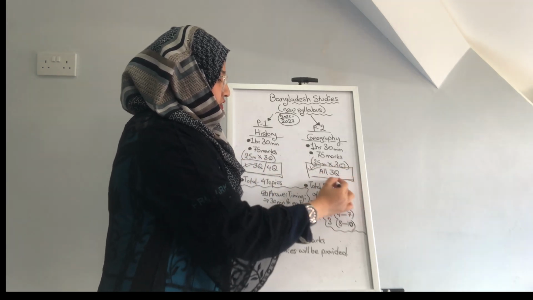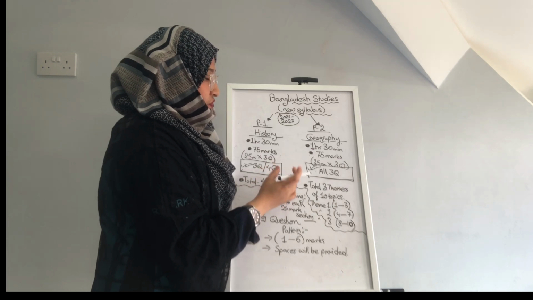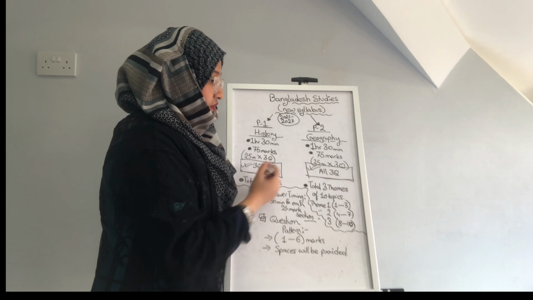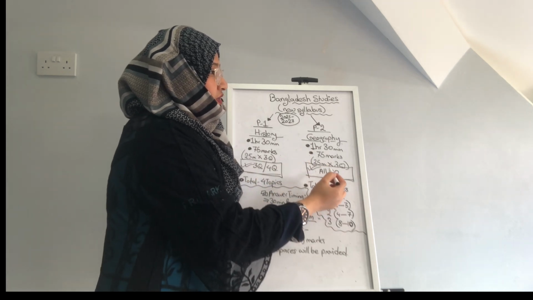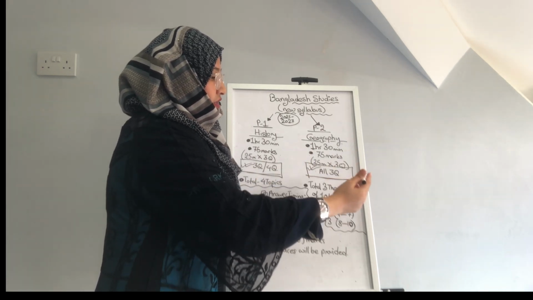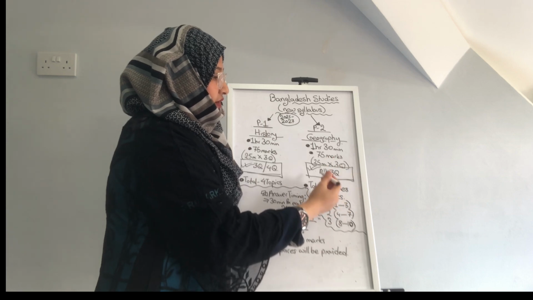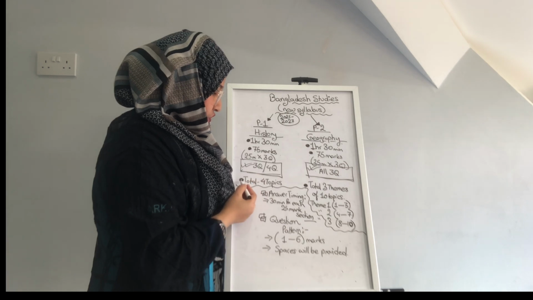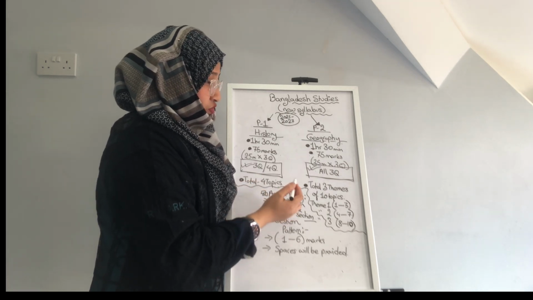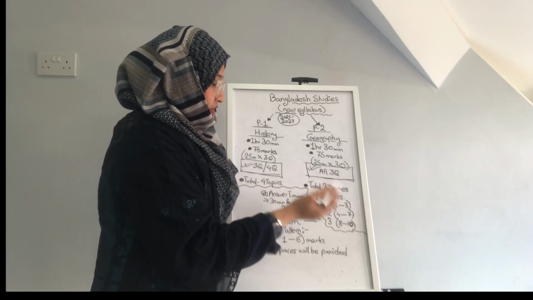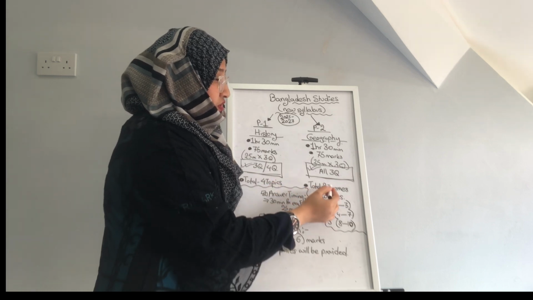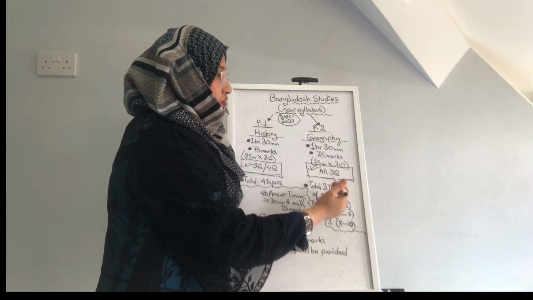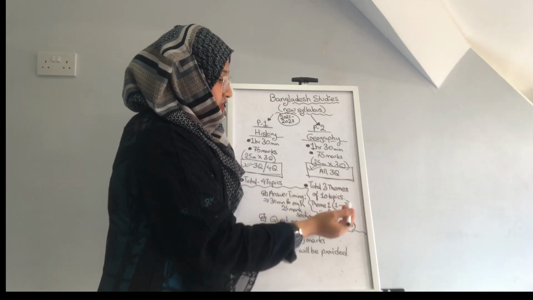Okay, so this change is that in history we will be given 4 questions from 4 different topics, and we have to answer any 3 of them. And in case of geography, we will be given 3 questions, 25 marks each, and we have to answer all of them without any options. So in history we have 4 different topics, which we'll be discussing in a bit more detail shortly. And in geography we have a total of 3 themes. Instead of directly mentioning a topic, they have divided the geography topics under 3 themes. I'll also be discussing that in a bit.